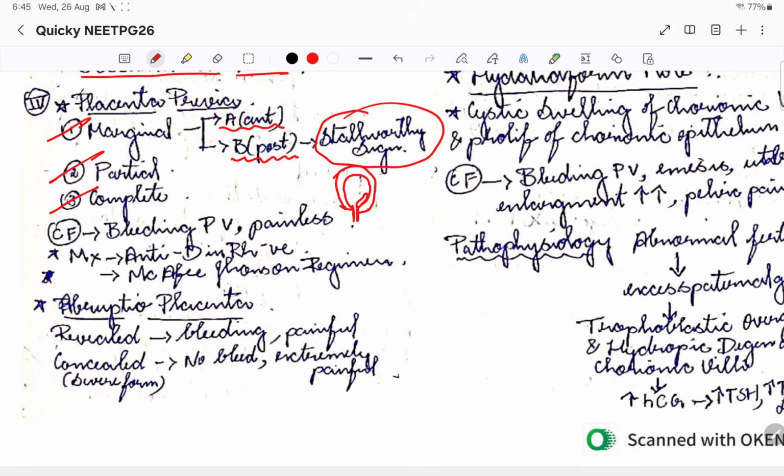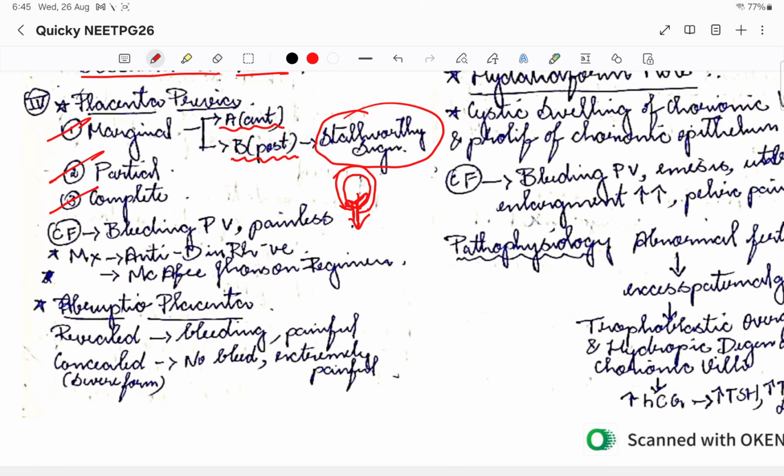Then coming to partial: partially the internal os will be closed, whereas in complete the entire internal os is closed. This is very dangerous with respect to labor, so that is why we have to go for a C-section. This is placenta previa.